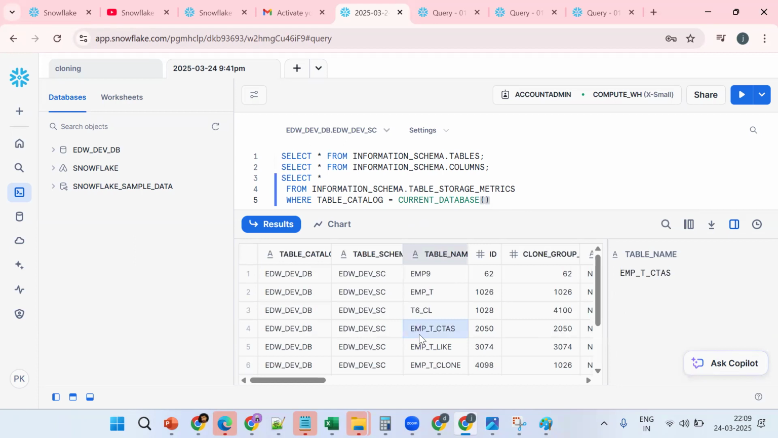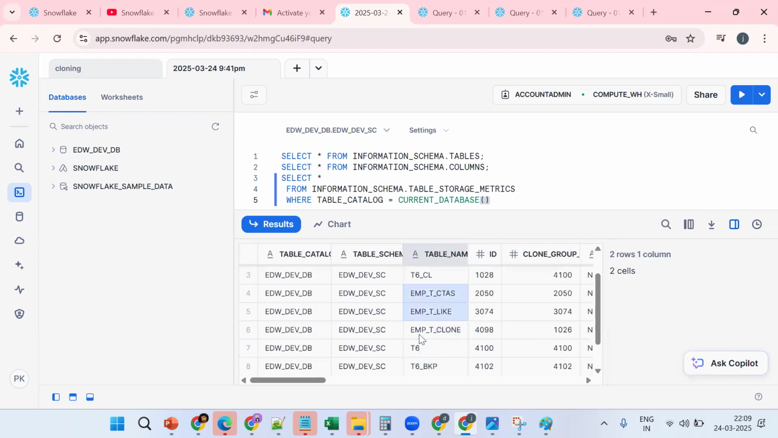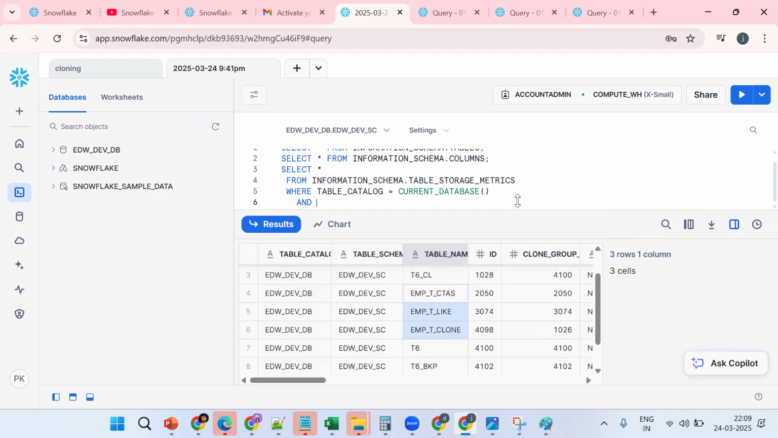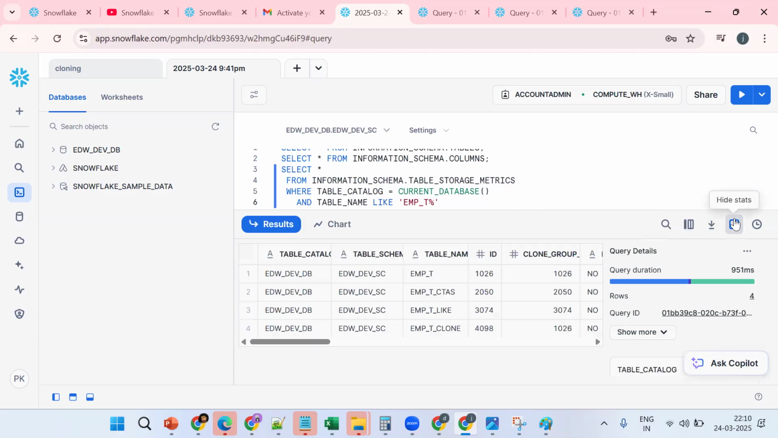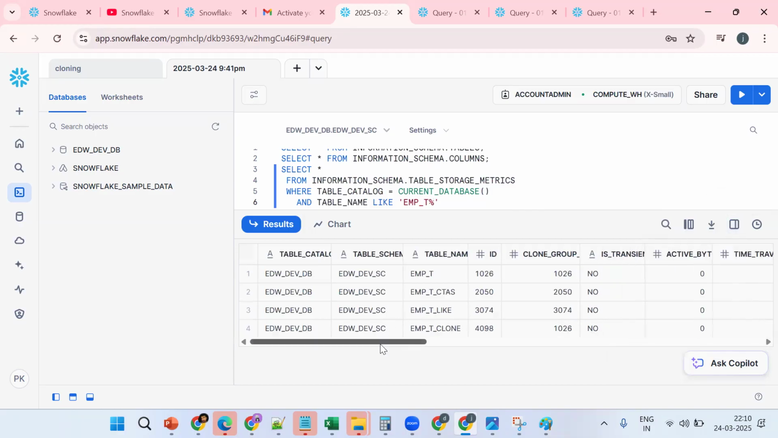Now I want to get only these four tables. How to get them? And table name like EMPT percentage. Now we'll get all four tables. Important: many questions can be asked on this topic.